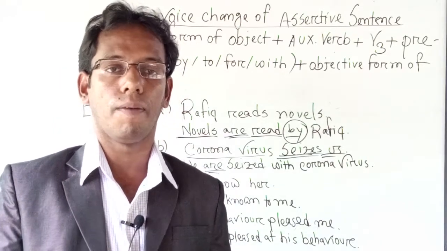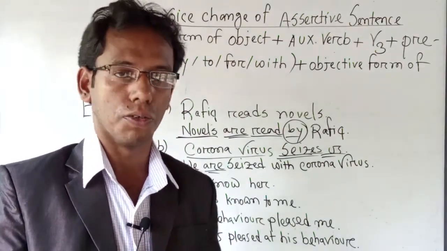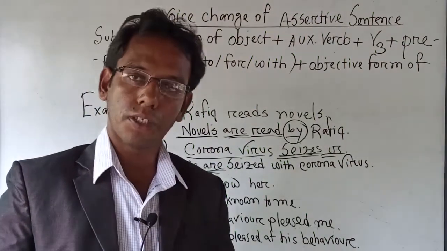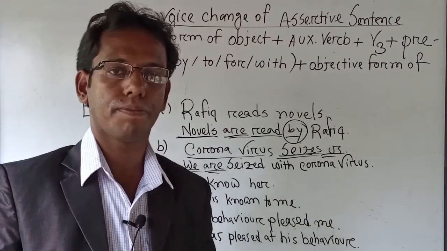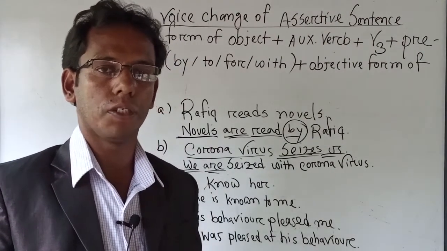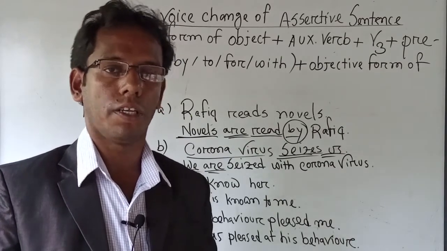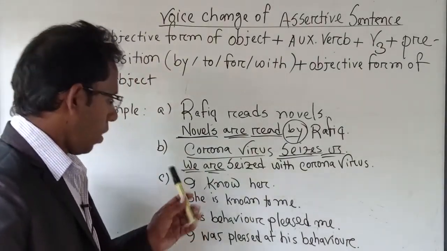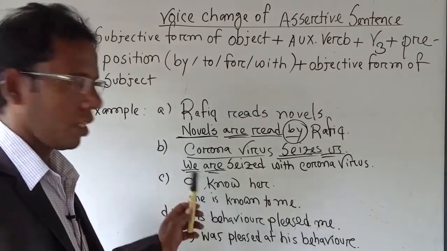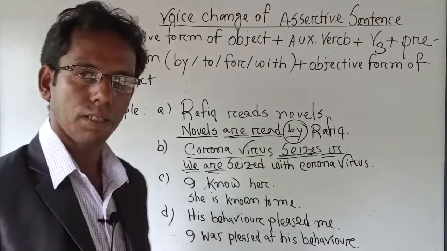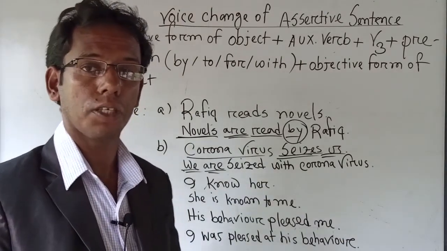Then after "we" and the third person plural number, "they", we have to use "are" as a helping verb or auxiliary verb. So I have got the subject "we" here. That's why I have used "are". We are. Then you have to use the past participle, or V3, according to the structure.